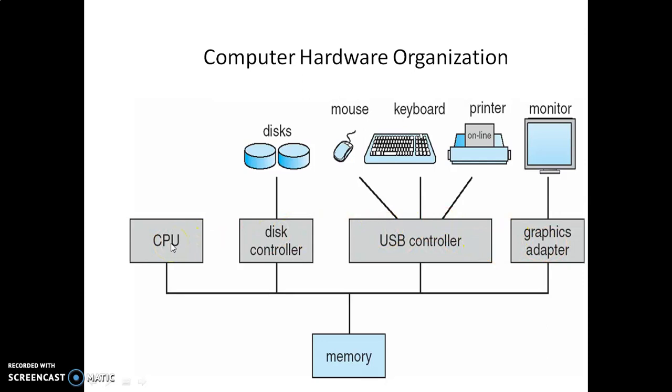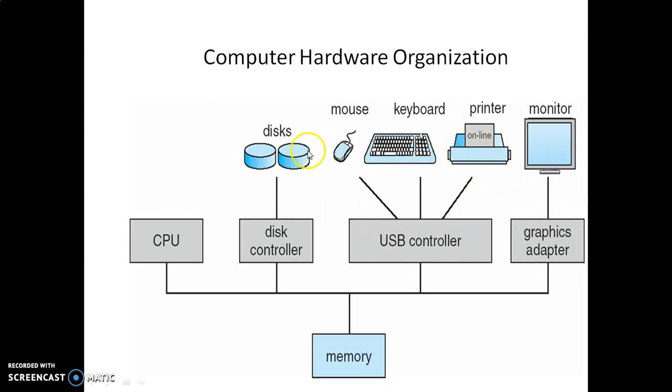The first one is the CPU, the second is the disk controller, the third is the USB controller, and the fourth is the graphics adapter. All of you know the CPU, the central processing unit, which controls everything. The next one is the disk controller, which controls your DVDs and all the disks we use. The next one is the USB controller, which controls the mouse, keyboard, printer, and all other hardware devices. And the next one is the graphics adapter, which is connected to the monitor.